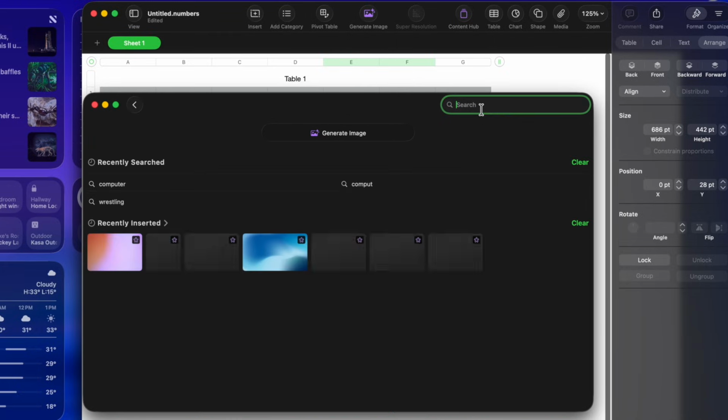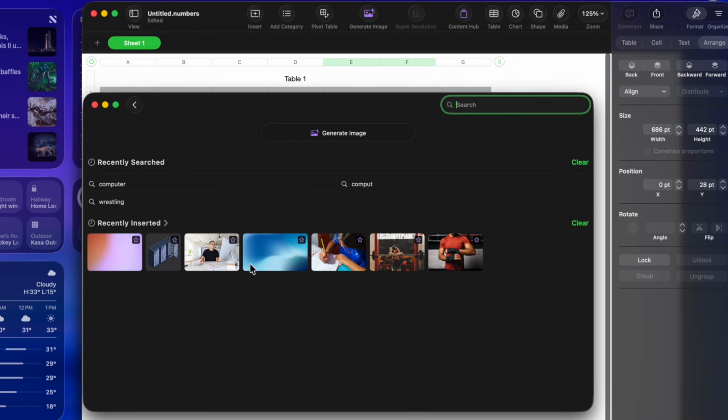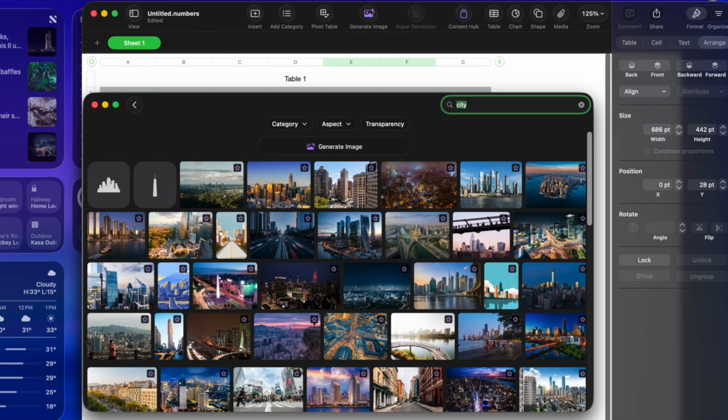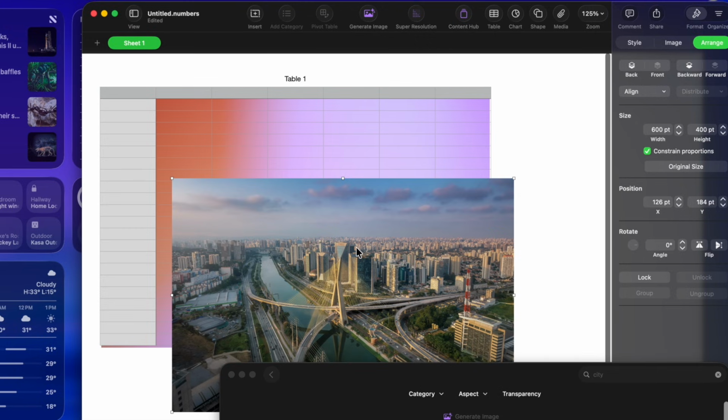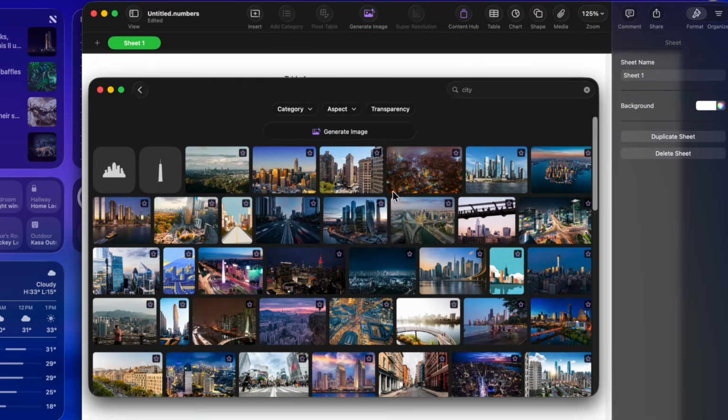And now all we gotta do is do a search. So if I'm looking for things, and by the way, there's recently inserted, so it looks for things I've already done. It also has recent searches that I did. If I do city, as an example, now I'm getting all this city content. I have all these city icons, and then all I gotta do is click it, and then it's gonna throw it into my background over here into the clip, and you can see there it is. Let's go ahead and delete that. So it's pretty easy to do that.